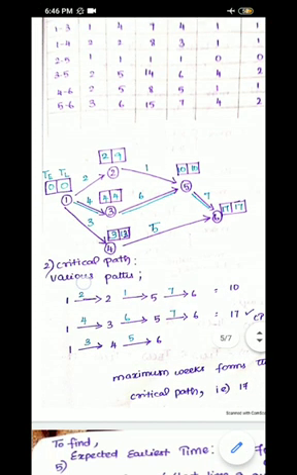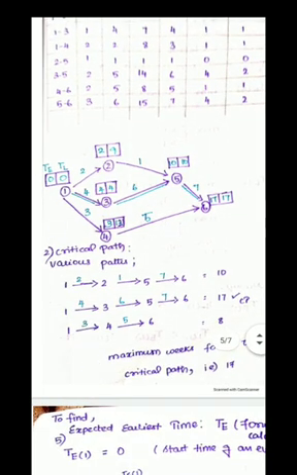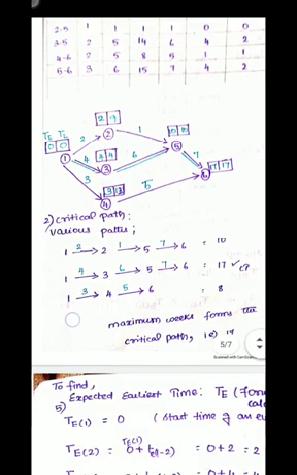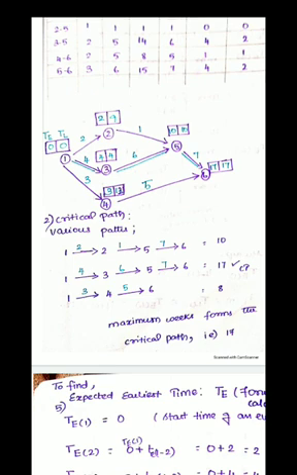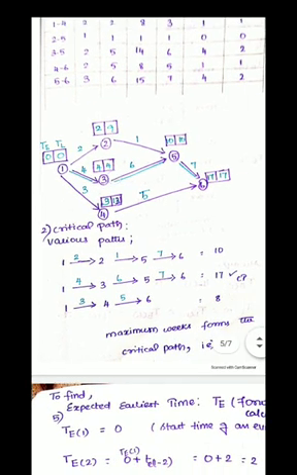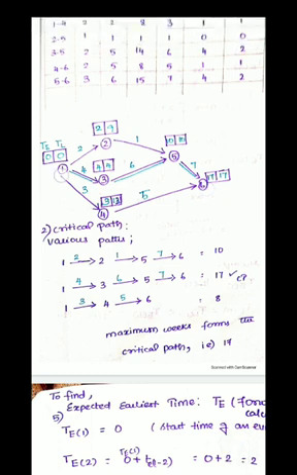So now, as I told you before, for determining the critical path, I have to find the various paths available to reach the end activity from the starting activity, that is from the starting event to the ending event. The 3 paths available over here are 1, 2, 5, 6 the first path, 1, 3, 5, 6 the second path, and 1, 4, 6 is the third path.